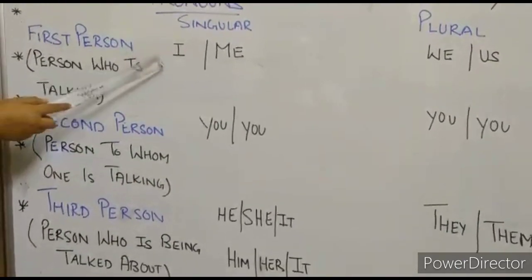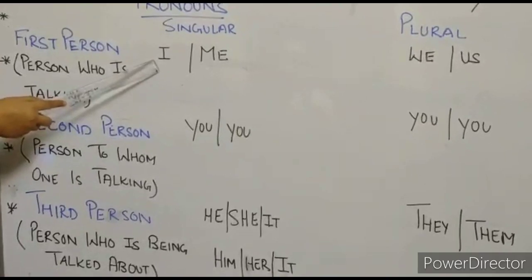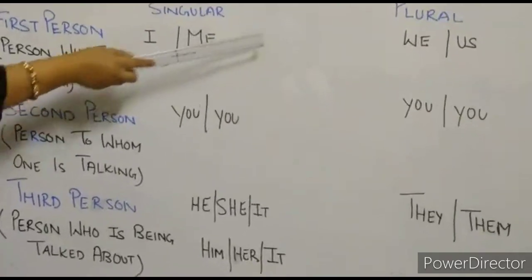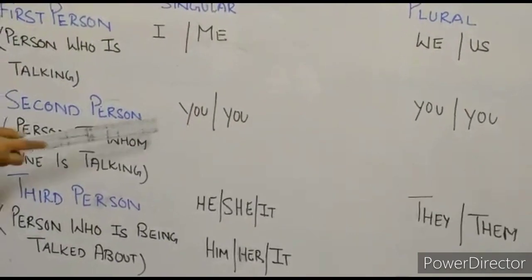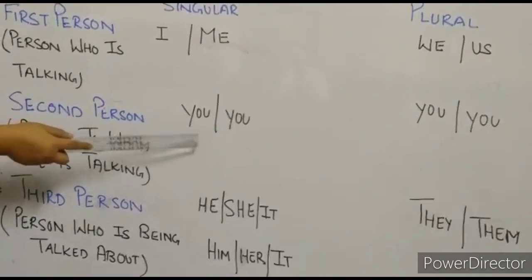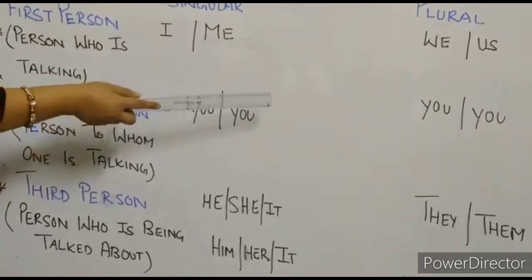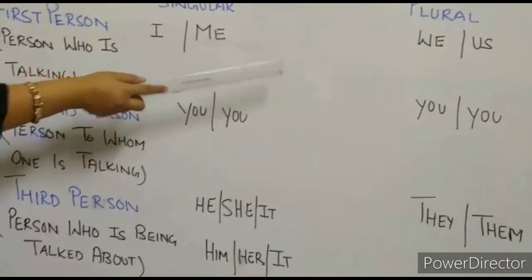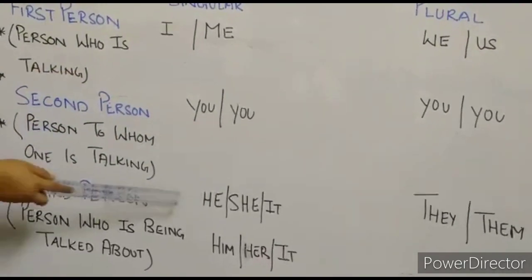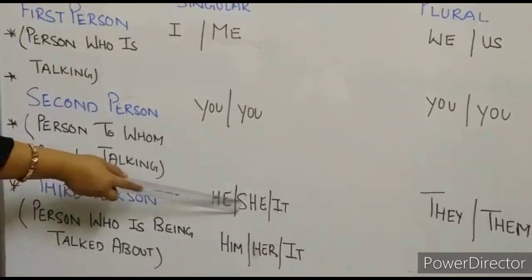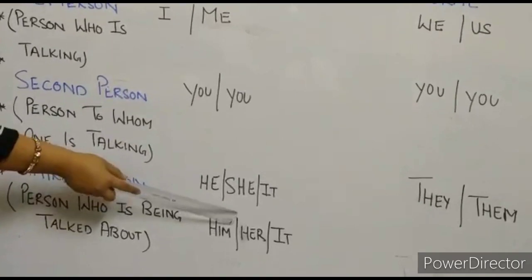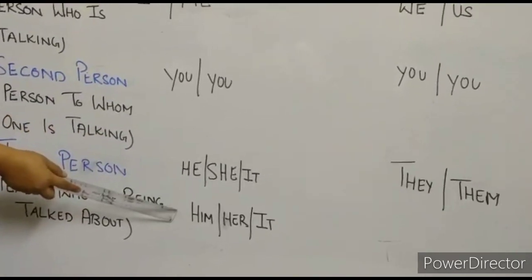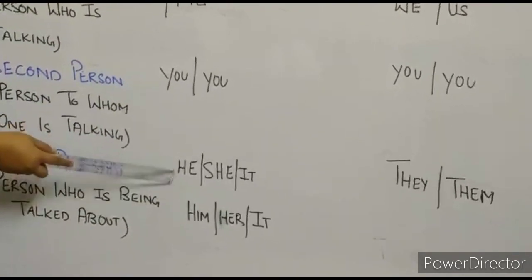In first person, I, me, singular form, and plural form, we, us. In second person, you and you in singular form, and again you and you in plural form. And in third person, he, she, it in subject place, him, her, it in object place, but both are singular.